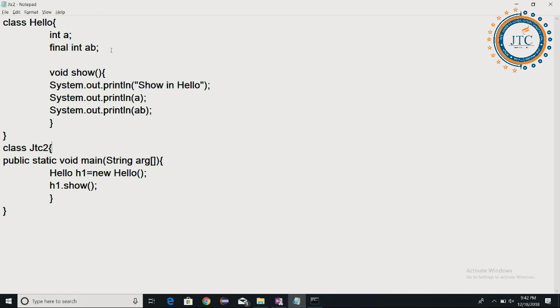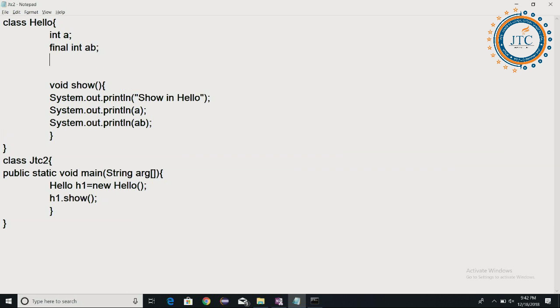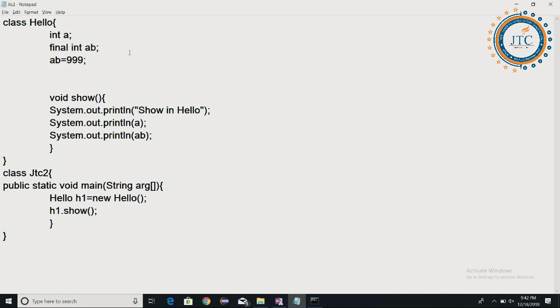See here, AB. The question everyone must be thinking is: can AB be initialized only at the time of declaration, or can we initialize the value later on also? Once again, for the variable AB, should I initialize it here itself at the declaration, or can we initialize it somewhere else? It's a very good interview question. So I am doing one more thing: I am writing AB is equal to 999 here. Let's see what will happen.